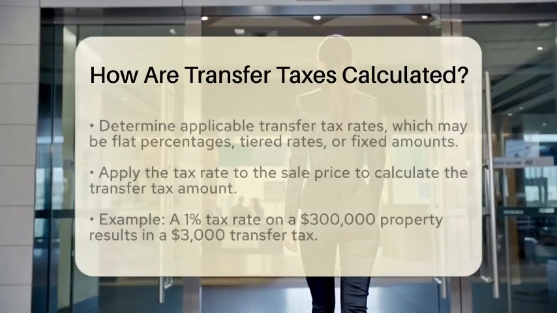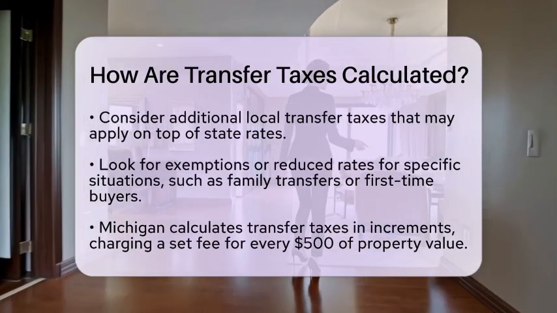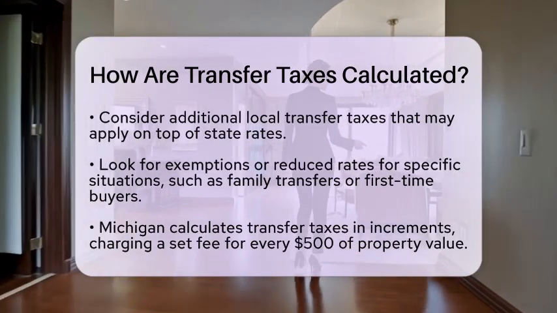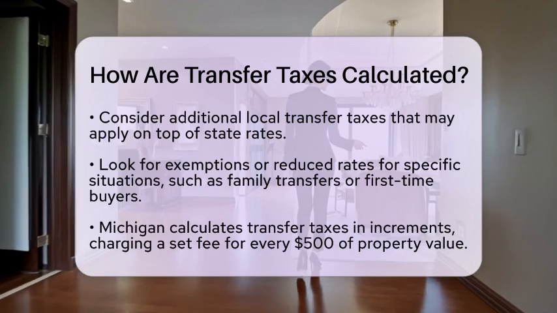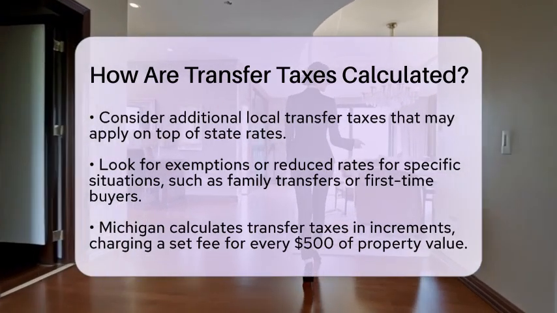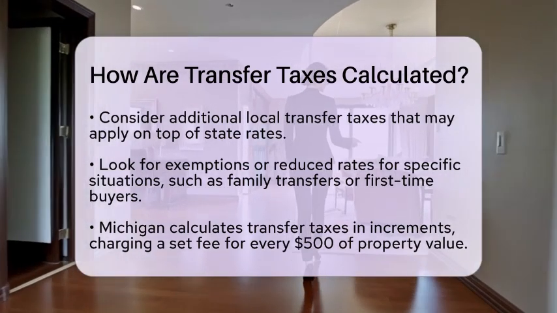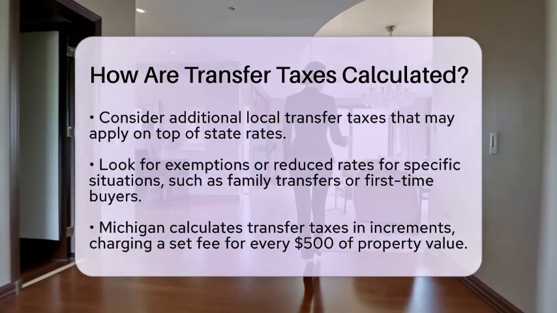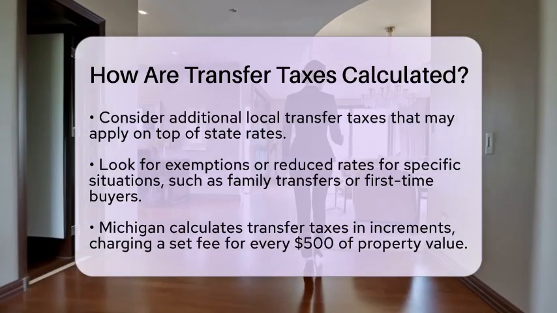Some places, like Michigan, calculate transfer taxes in increments of property value. In Michigan, the state charges $3.75 for every $500 of property value, plus an additional county tax that varies based on population. This means you divide the sale price into $500 increments and multiply by the rate per increment. In Maine, the transfer tax is $2.20 for each $500 or fraction thereof, and this amount is typically split equally between the buyer and seller.